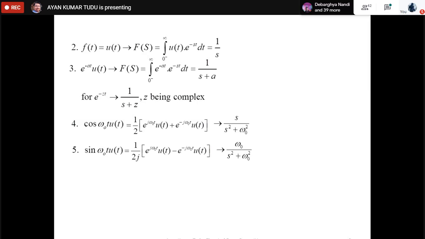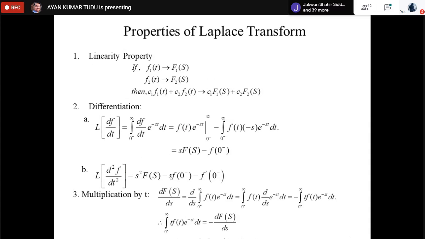We can write u(t), we can not write u(t), but it should be valid, but it is valid only for t greater than or equal to 0. So what are the properties of Laplace transforms then? I'll be dealing with only 5 properties today. Then in the next class, we will deal with the other properties. So the number one property is our linearity property.